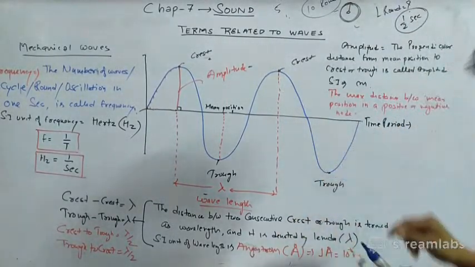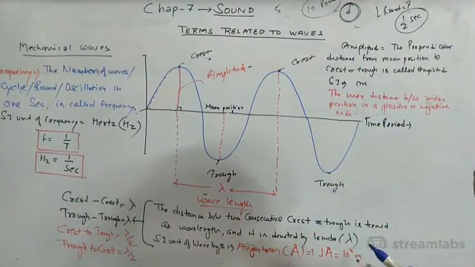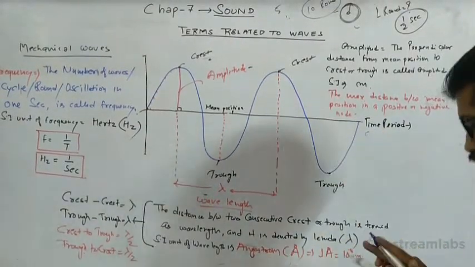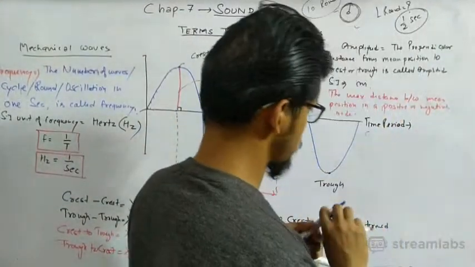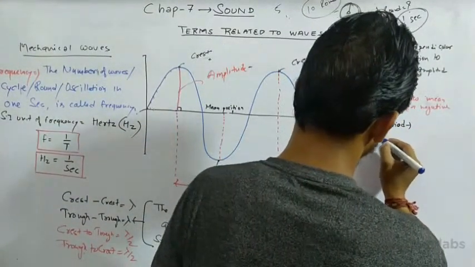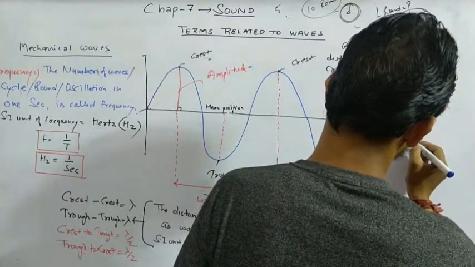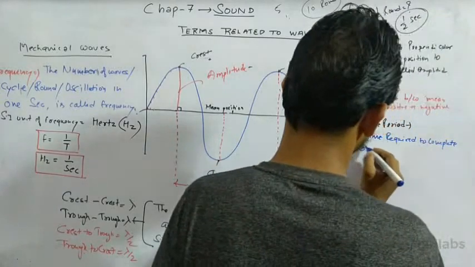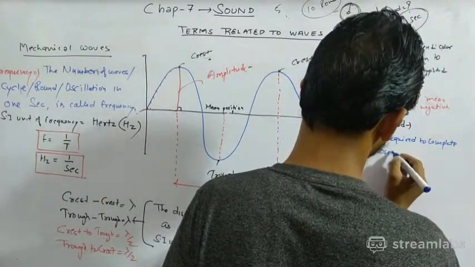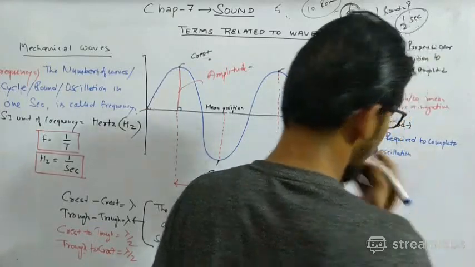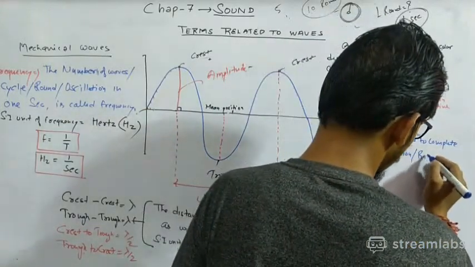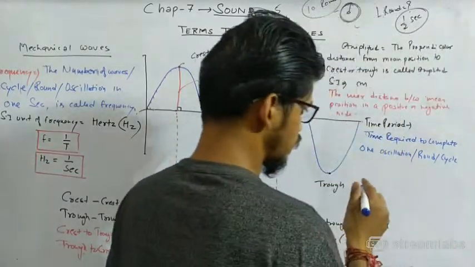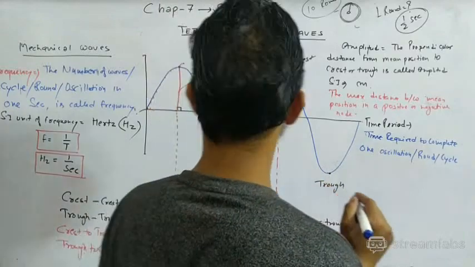Okay, so what is the definition of time period? Time required to complete one oscillation, one round, one cycle.